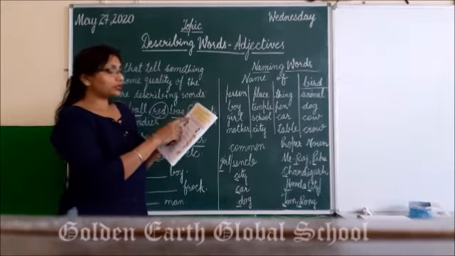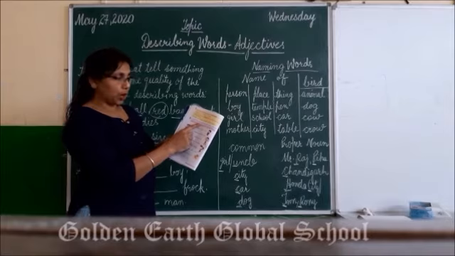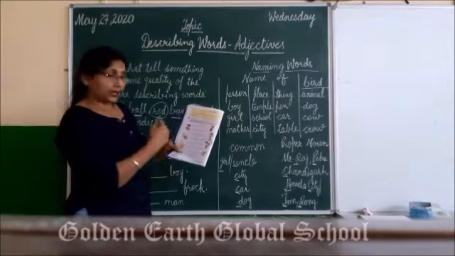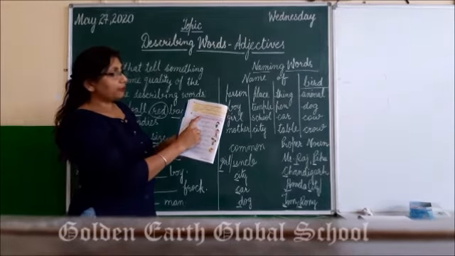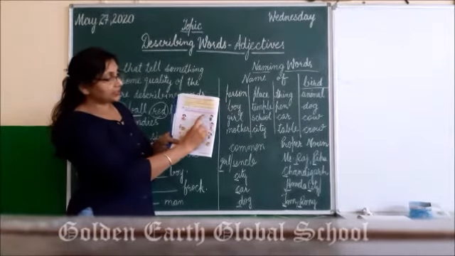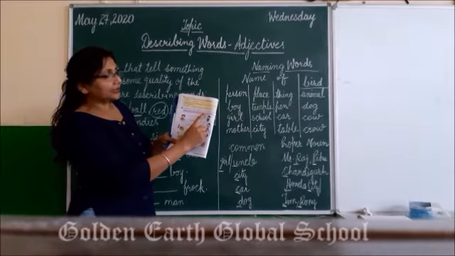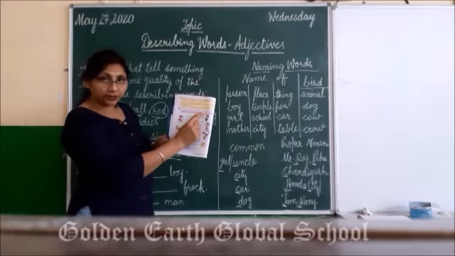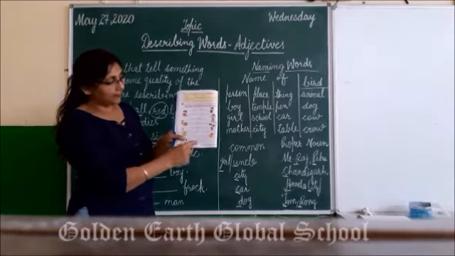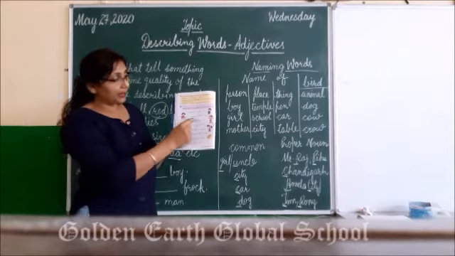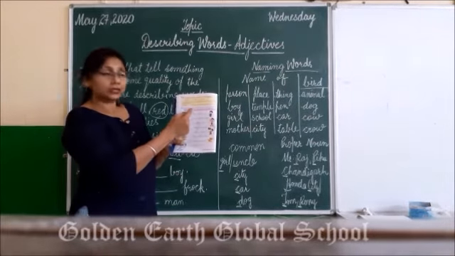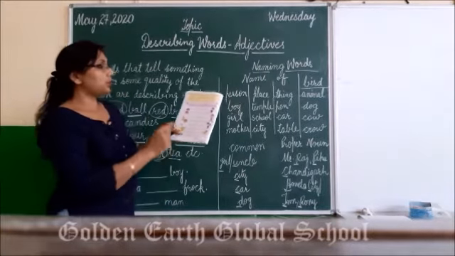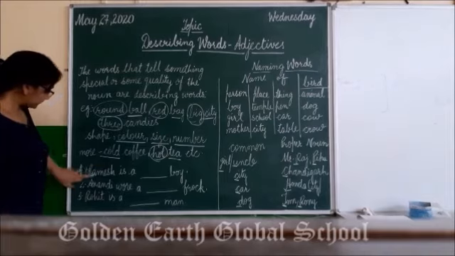Right? So first question is, pick words from the box and fill in the blanks with describing words. Again I am repeating. Pick words from the box. Here you can see the pink box and fill in the blanks with describing words. So all the words in the pink box are describing words. Below it we have been given some sentences which has blank here. We have to pick the describing words from the box and fill accordingly, right? So let's do the first one.